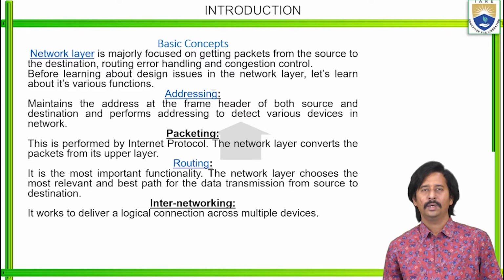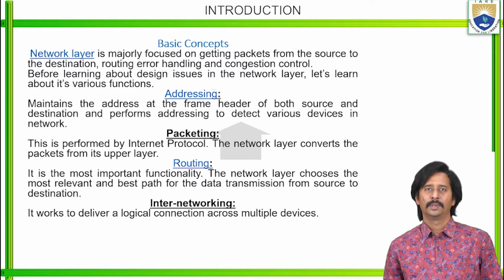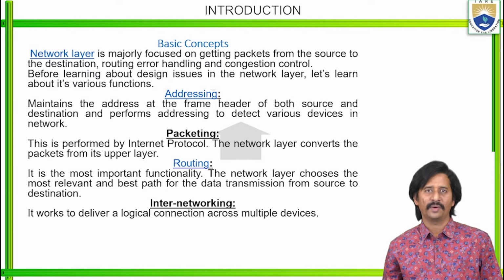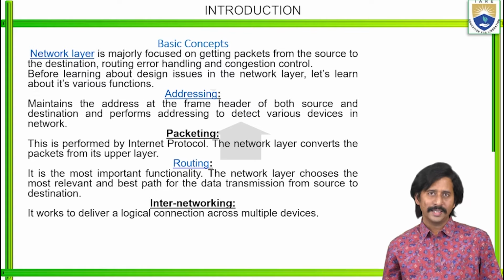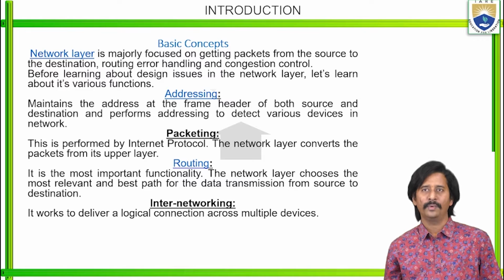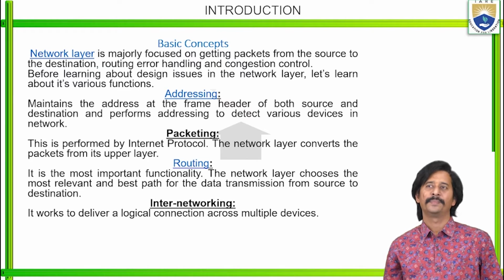How is it possible? In any particular network, there is no guarantee how many nodes are available at a particular point of time, because some of the nodes may be operated with the help of batteries. So the number of nodes may increase or decrease. So addressing means we need to maintain the address in the frame header of both the source as well as the destination, and also perform some addressing to detect various devices in the network.